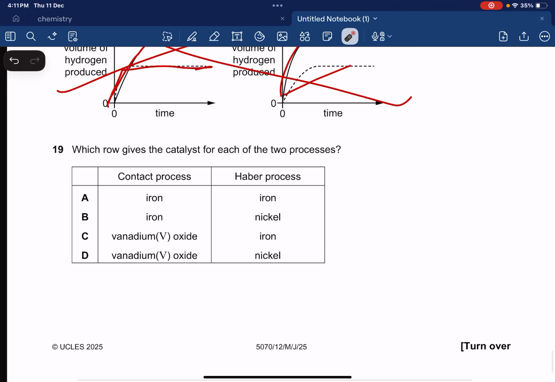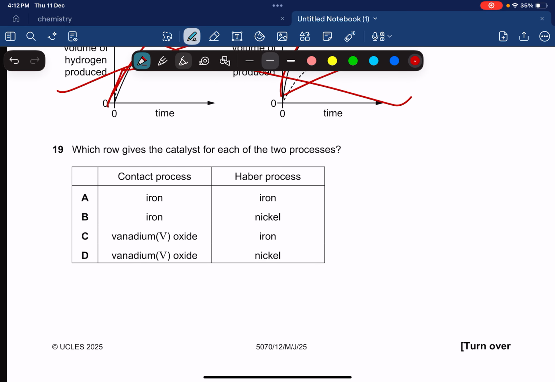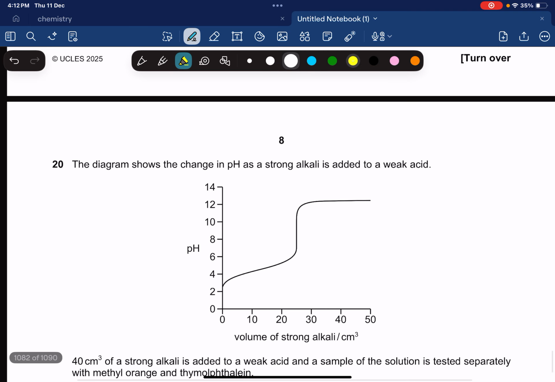Okay, which one gives the catalyst for each of the two processes? I don't need to explain this, the contact process is simply going to be vanadium oxide. For Haber's process it is going to be iron. You need to learn these things.